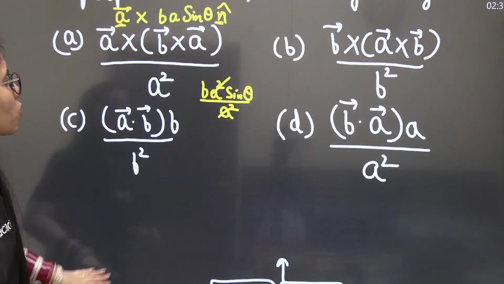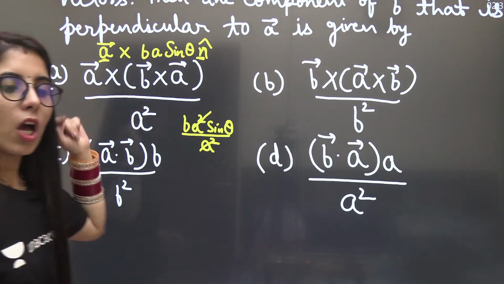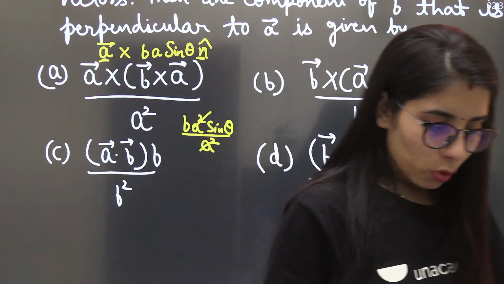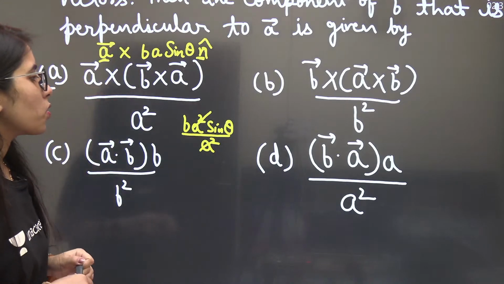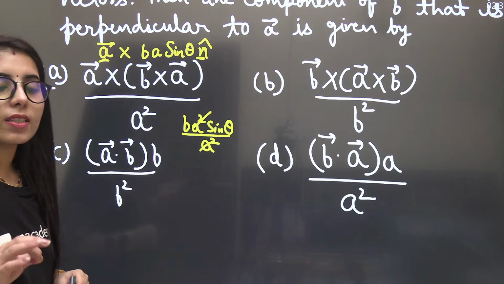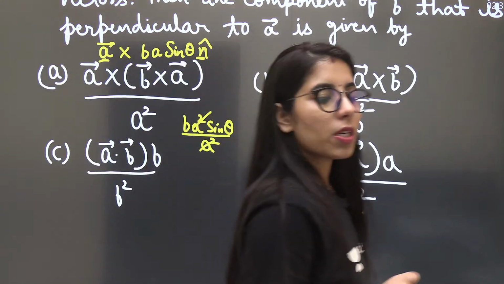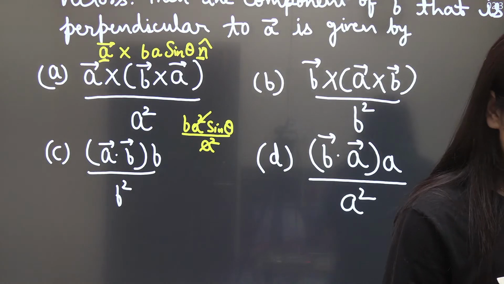So you are getting to know that, okay, actually I'm getting the perpendicular component of B on A from this option, that is option A. Same way you can check out for other 3 options too, and you will find that none of the other options is going to give you the B sine theta part. Hence, option A will be correct because it's giving you the right expression and right answer.